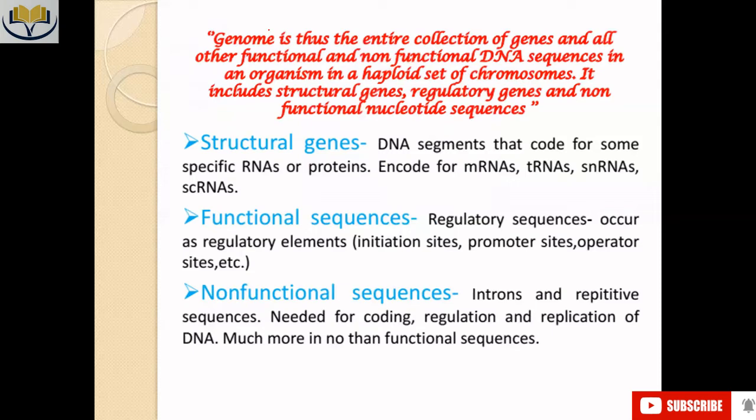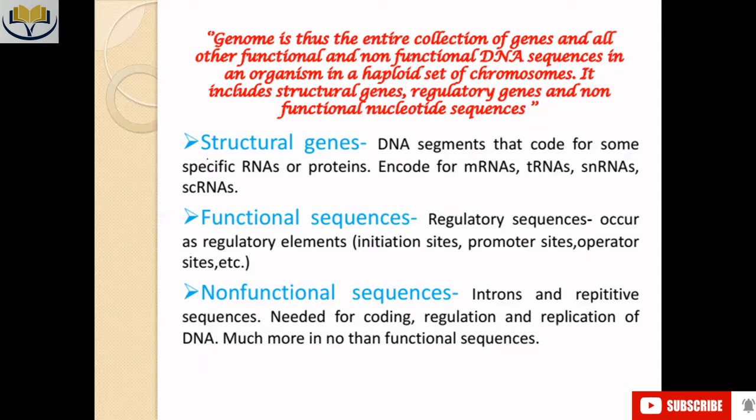Now, if we divide the gene, that means the coding part of the genome which is able to code some protein, they are of many types.